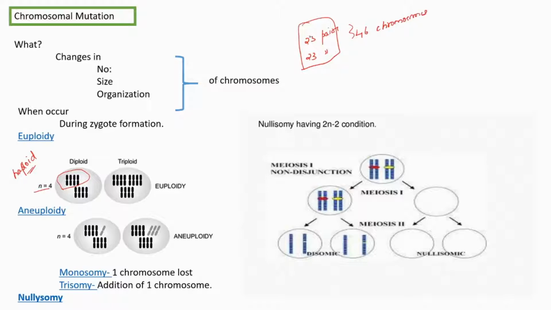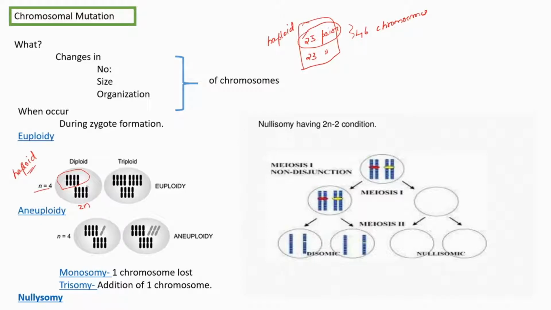And this 23 is called the haploid number. Similarly here also the haploid number is 4. As it becomes diploid, it becomes 4 plus 4, 8. This is a diploid condition. Then I am explaining what is euploidy. Euploidy means this is 2n, diploid.